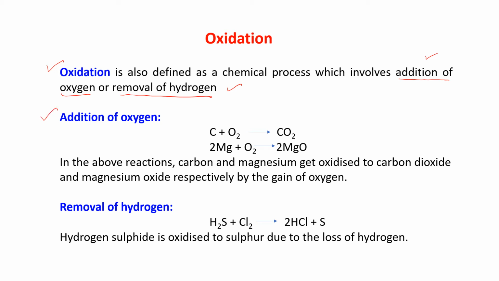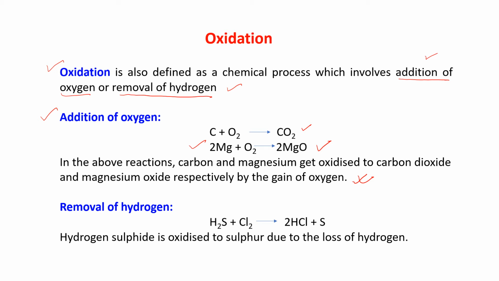The example for addition of oxygen: C plus O2 gives you CO2. Oxygen is added, so it is oxidation. 2 Mg plus O2 gives you 2 MgO. Oxygen is added, so this is also an example of oxidation. In the above reactions, carbon and magnesium get oxidized to carbon dioxide and magnesium oxide respectively by the gain of oxygen, as I told you.